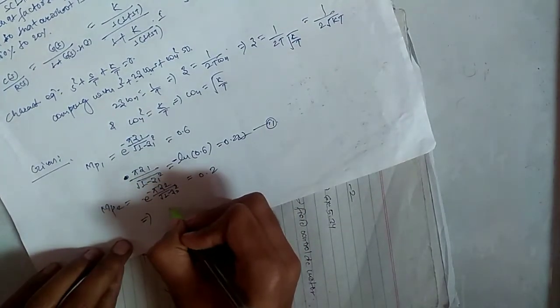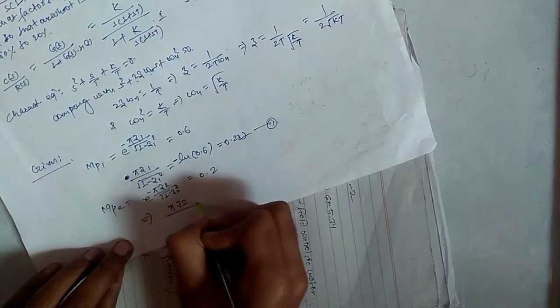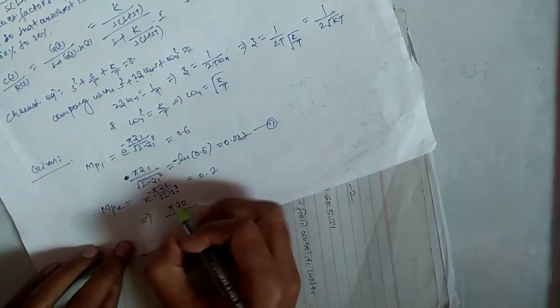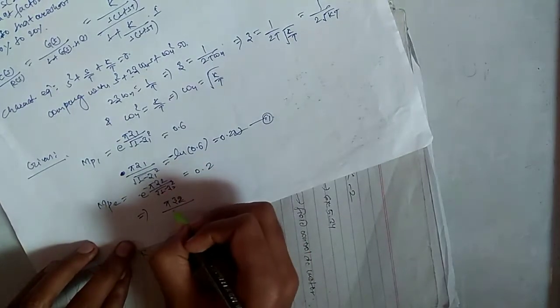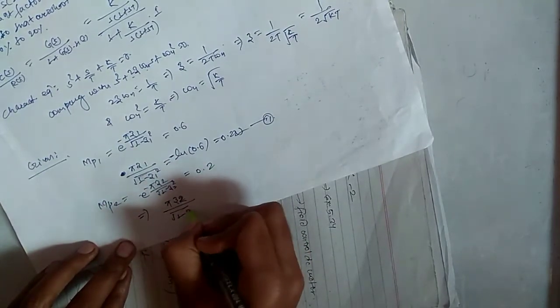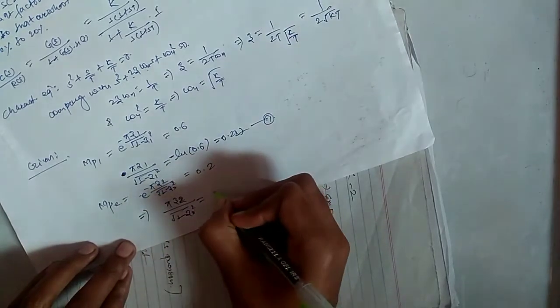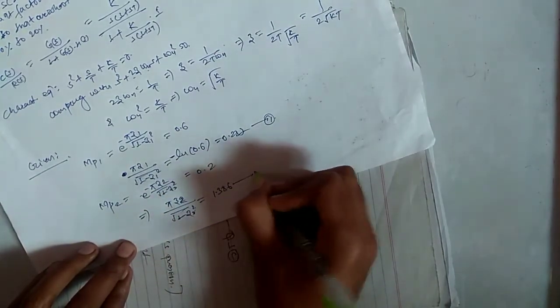Similarly, after solving as in equation 1, pi zeta 2 upon root under 1 minus zeta 2 square equals 1.386, equation 2.